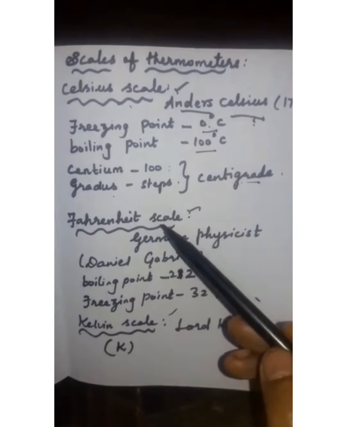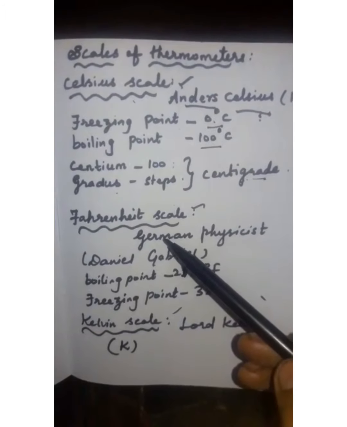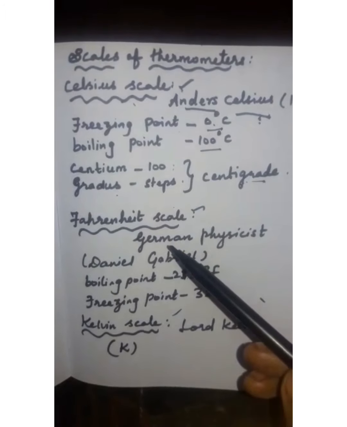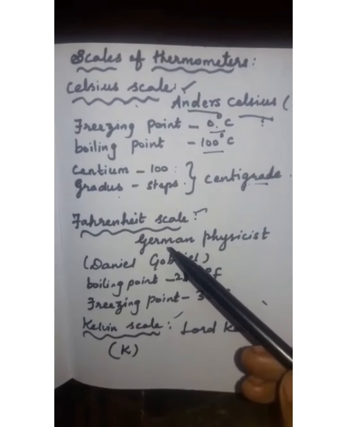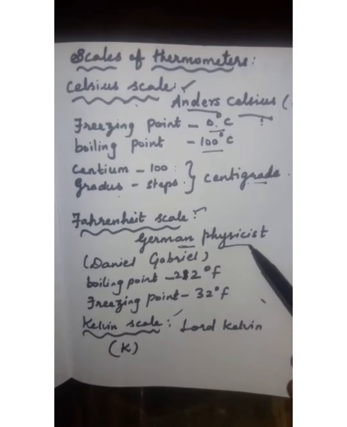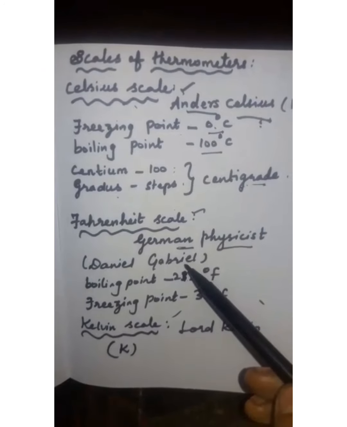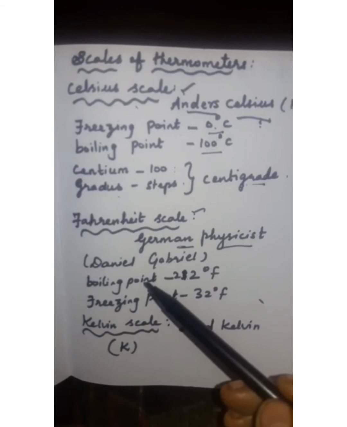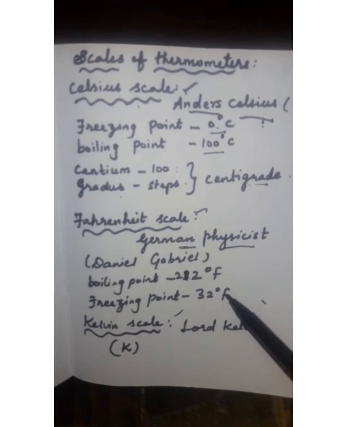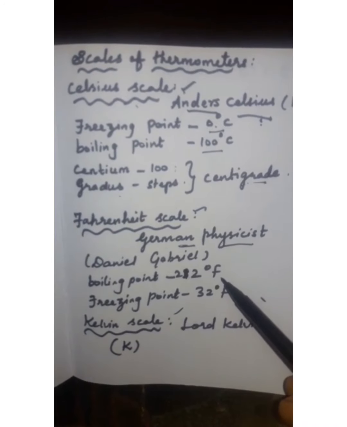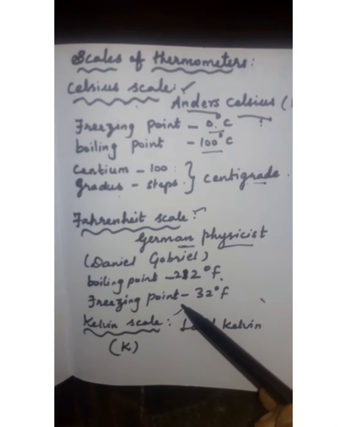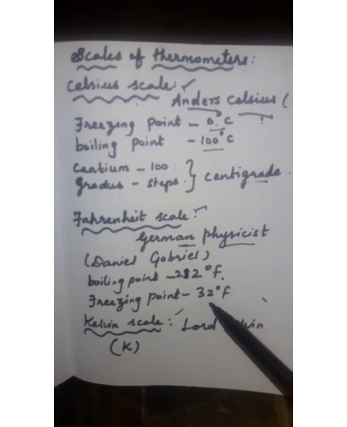Next, Fahrenheit scale. The Fahrenheit scale is used to measure the human body temperature in the thermometer. It was discovered by German physicist Daniel Gabriel Fahrenheit. In the Fahrenheit scale, the boiling point of water is 212 degrees Fahrenheit and the freezing point of water is 32 degrees Fahrenheit.